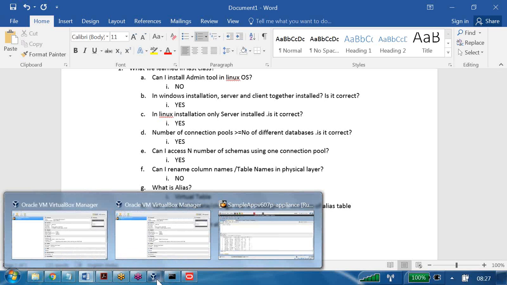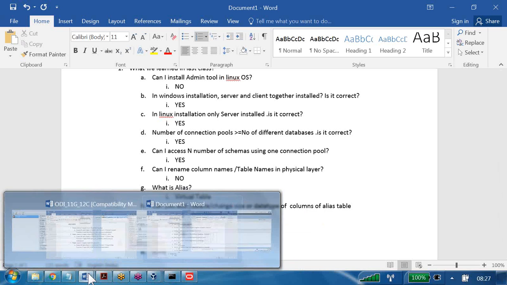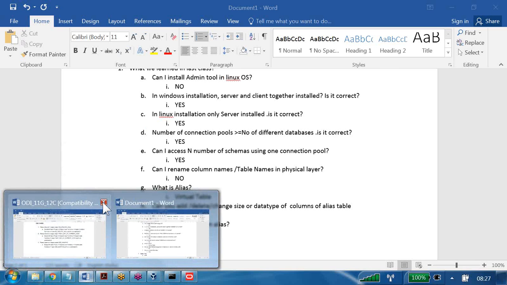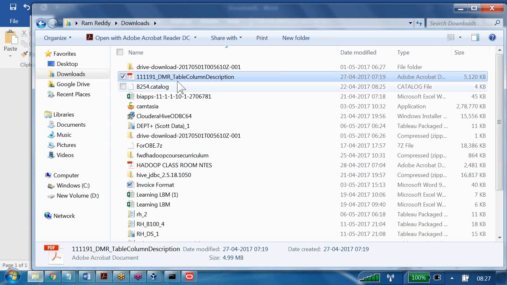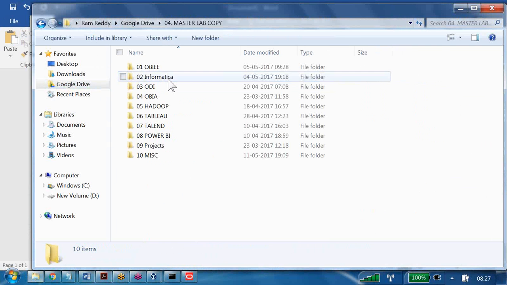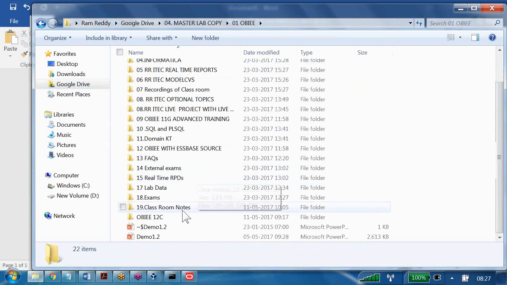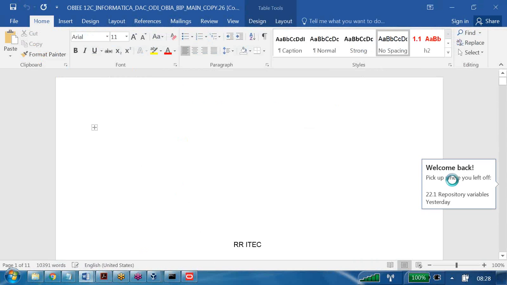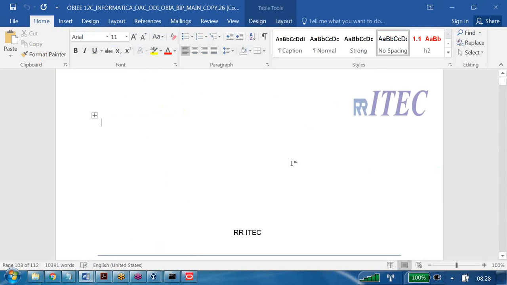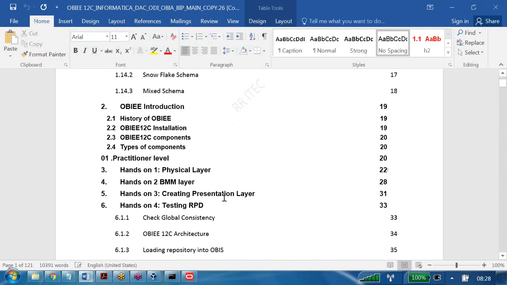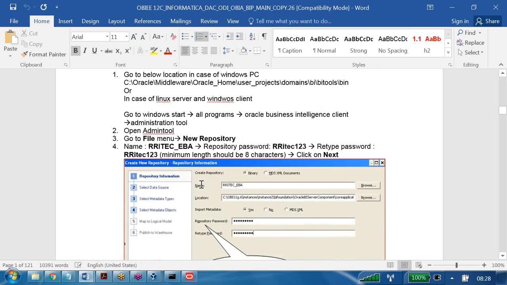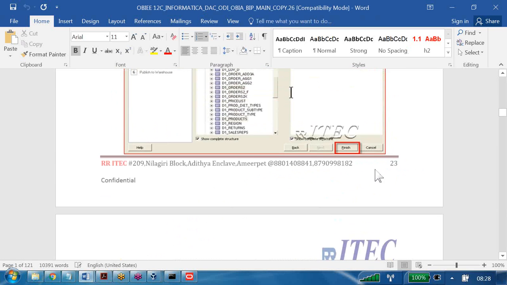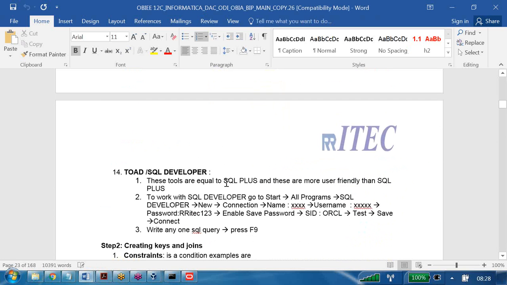Right, let us go and try to see that. If you take a normal database, let me go to our notes first. Let me open our notes. Google Drive, master lab copy, OBIEE, then 12C, then notes. Right, we completed all these things. We completed till here. We clicked on finish and we imported. Step 2 we are doing.